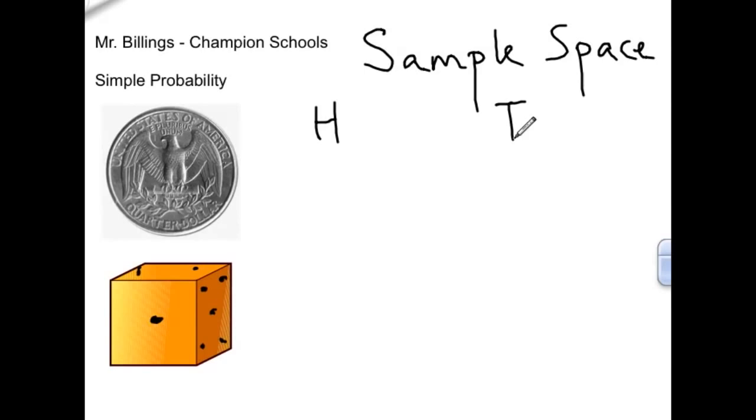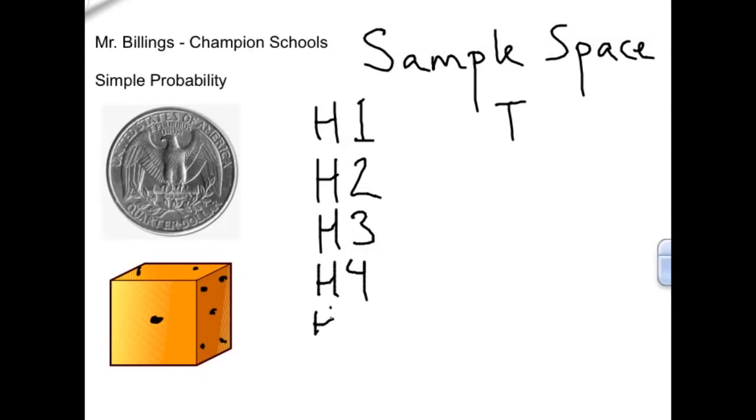So if I flip a coin and it could be heads, and then I could roll the number cube and it could be a 1. Or I could flip the coin and get heads, and then roll the number cube and get a 2. I could get heads and 3. I could get heads and 4. I could get heads and 5, or heads and 6.